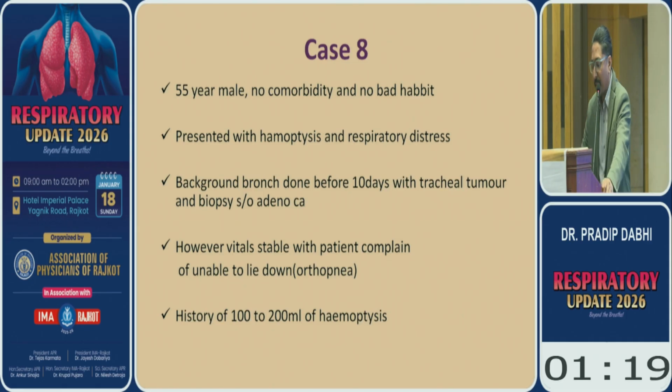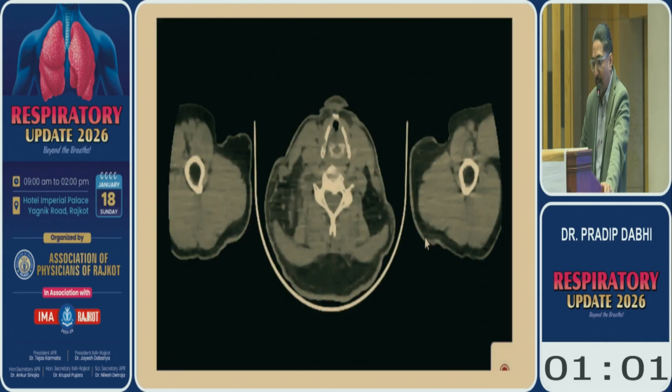Okay, thank you. So this is a 55-year male, no comorbidity, no habit, presented to us with respiratory distress and hemoptysis. He had a background bronch done, tracheal tumor, suggestive of adenocarcinoma. When he came, his vitals was stable, but he was orthopneic and history of 100 to 200 ml of hemoptysis. This was the CT scan.